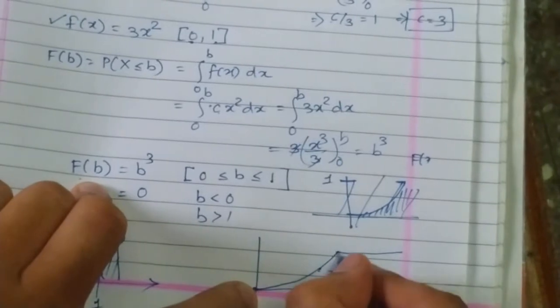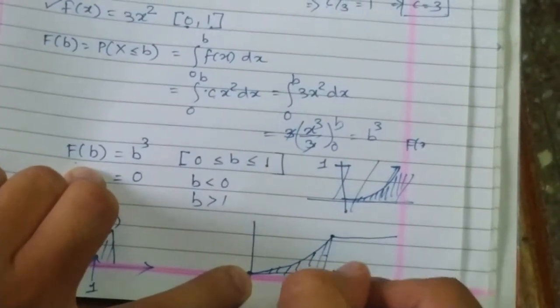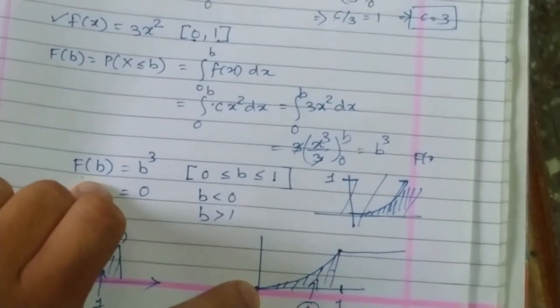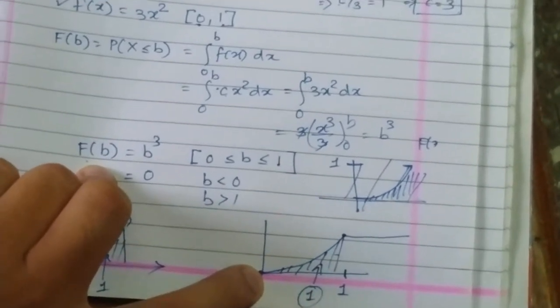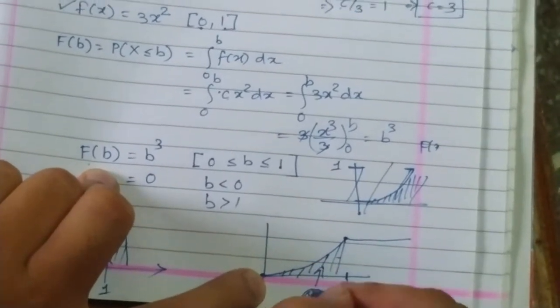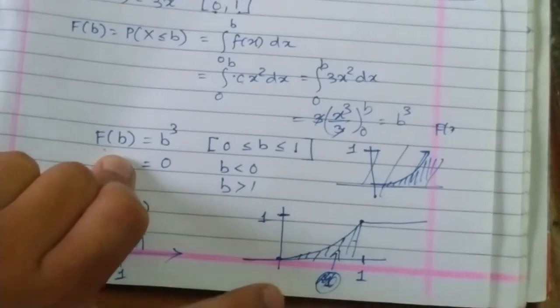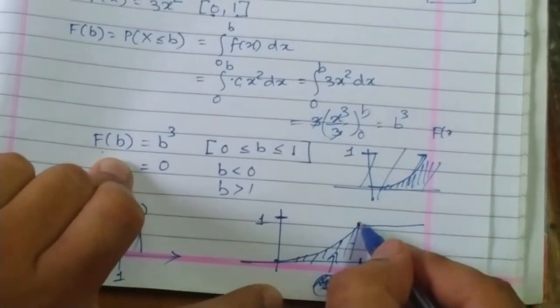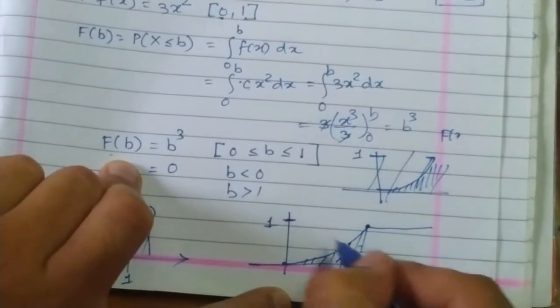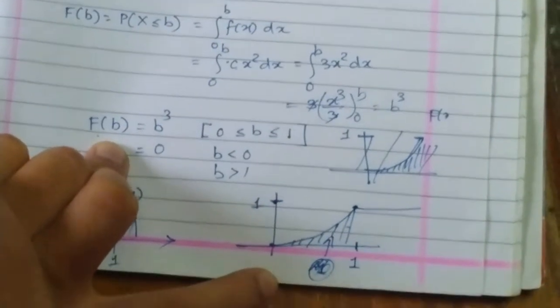Sorry, not the area under the curve becomes 1. This value becomes 1 when it reaches the particular 1 along the x-axis. This point maps to 1.